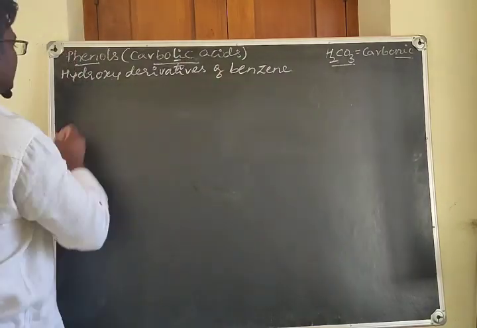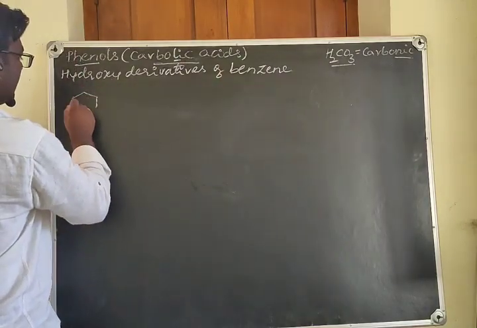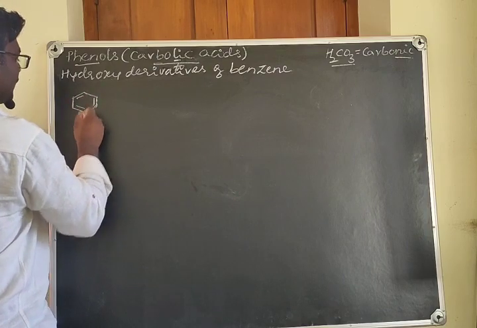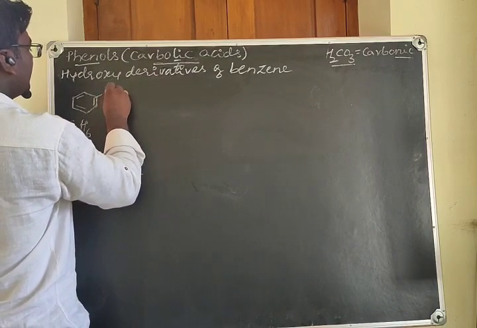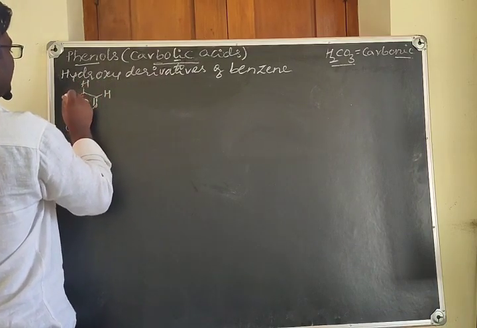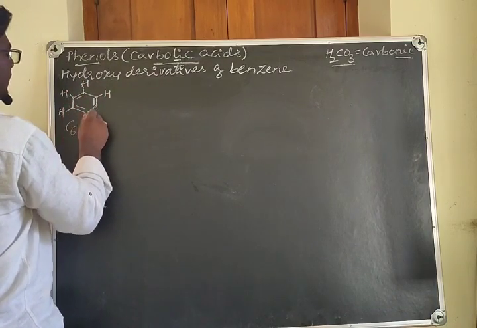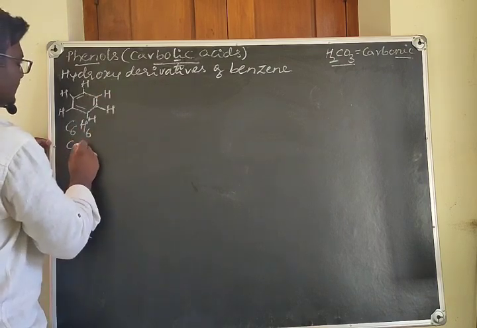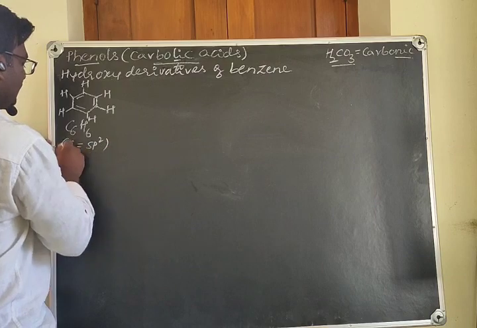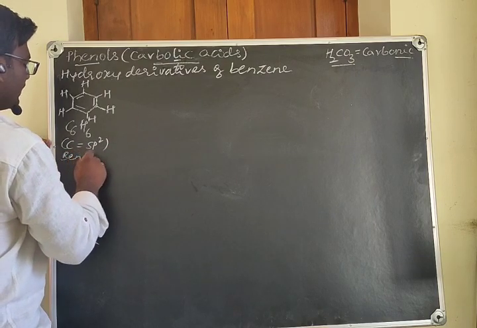Let us consider the benzene. Okay. Its formula is C6H6. On every carbon of the benzene, you can see the presence of hydrogen. Okay, and here the carbons in this are sp2 hybridized. Okay, this is what benzene is.